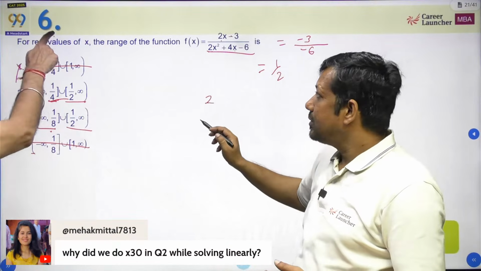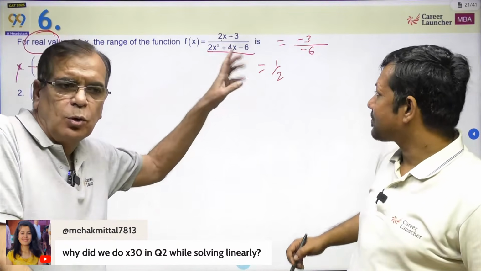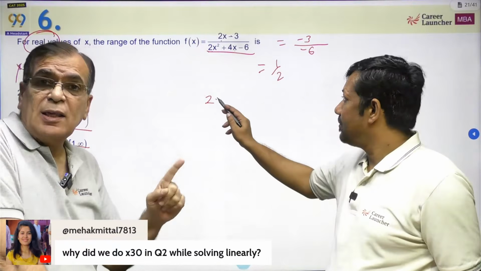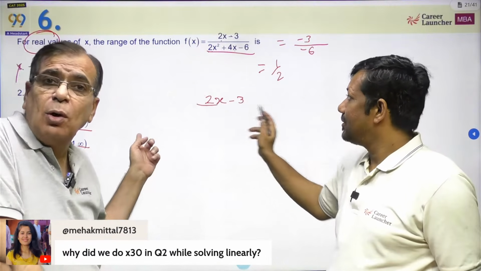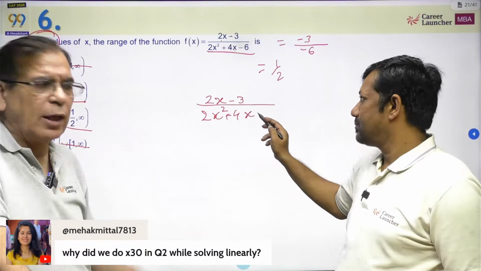Then the critical thing is real values. If I put this expression equal to 1/4, do I get a real value of x or do I get a non-real value? If x comes out irrational or non-real, then it is a wrong choice, 1/4 cannot be a part of my answer. If a real value comes, then 1/4 has to be a part of my answer.